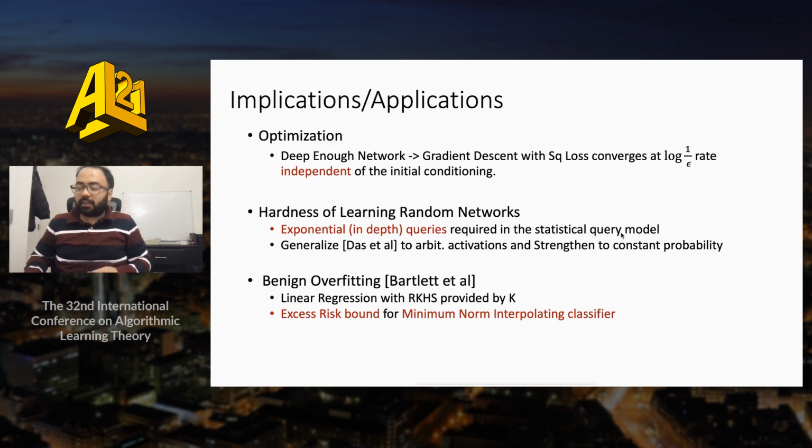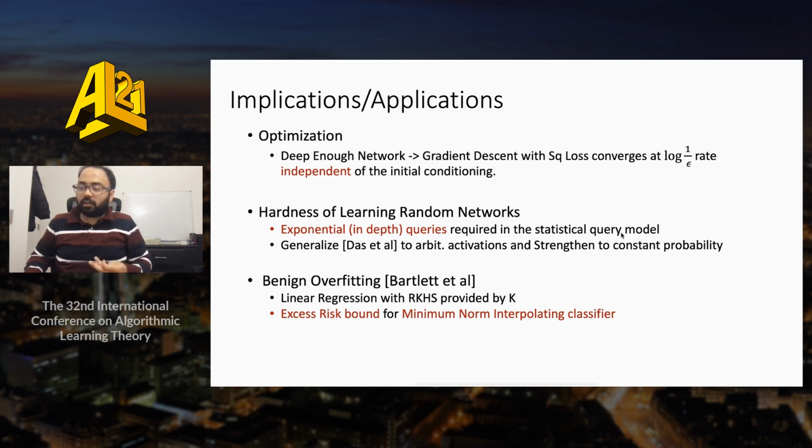We end this talk with a short description of some applications and implications of our results. For optimization, we show that for a deep enough network, gradient descent with square loss converges at a logarithmic rate independent of the initial conditioning. Further, we show that for learning random neural networks, exponential in depth queries are required in the statistical query model.